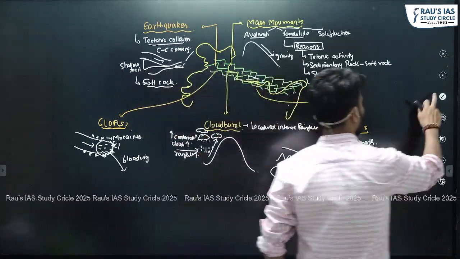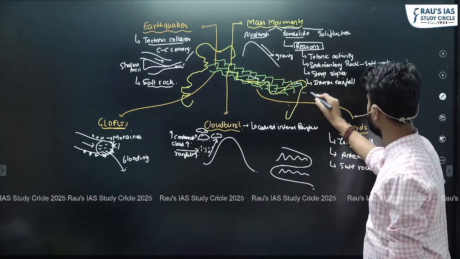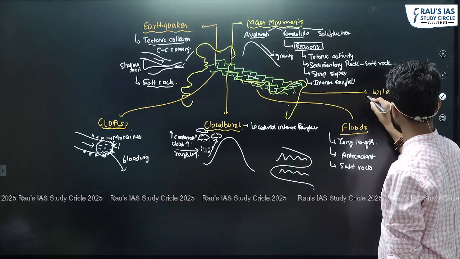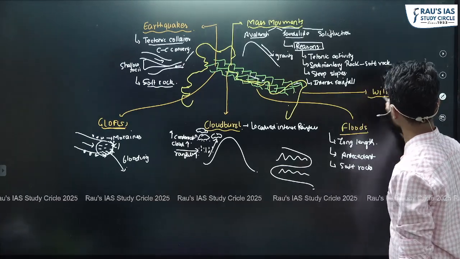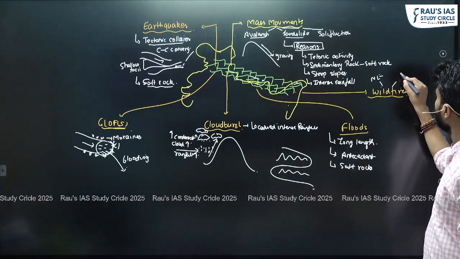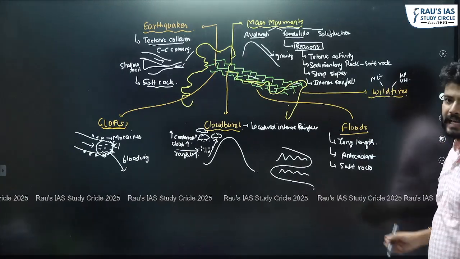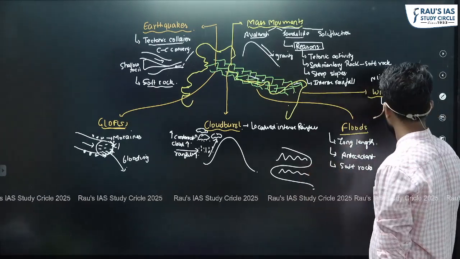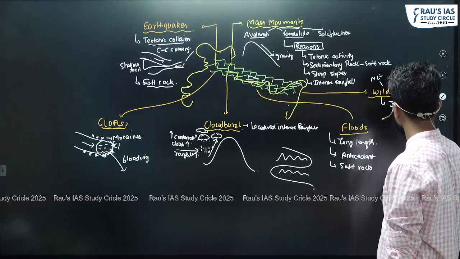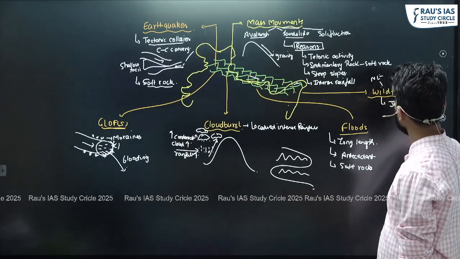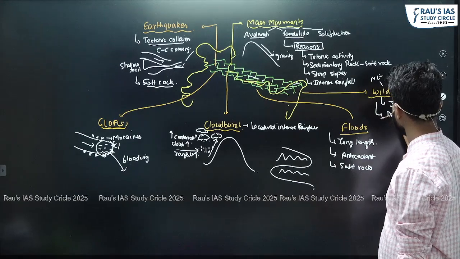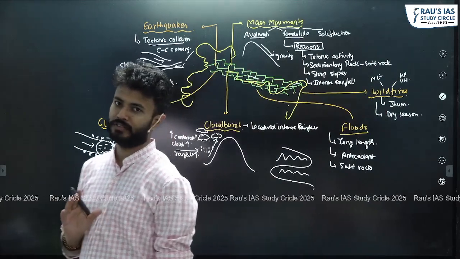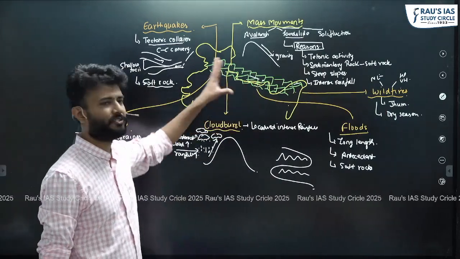Yes, one more disaster which we can think of is wildfires. These wildfires are also very important, especially in which areas? In the northeastern states as well as Himachal and Uttarakhand. In the northeastern states, wildfires are mainly because of jhum cultivation, that is slash and burn agriculture. In the Himalayas and Uttarakhand section, whenever there is a dry season, when the winds are very dry, they become vulnerable to wild forest fires. These are some of the natural things.